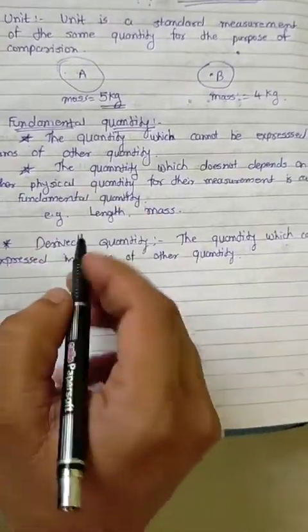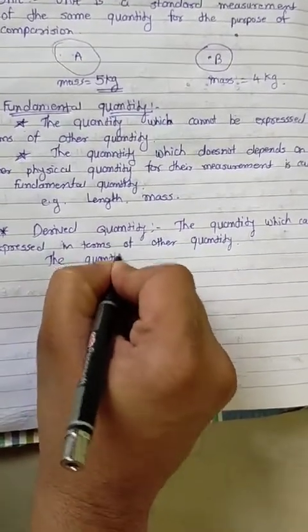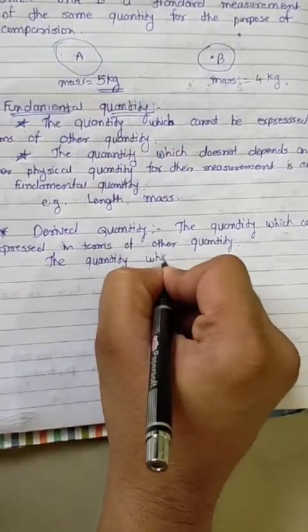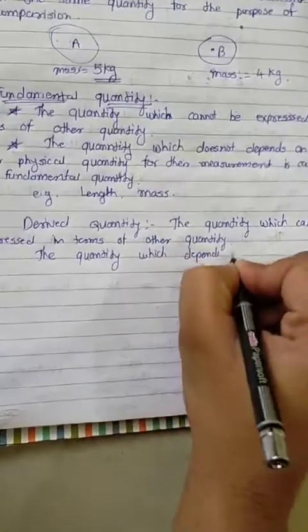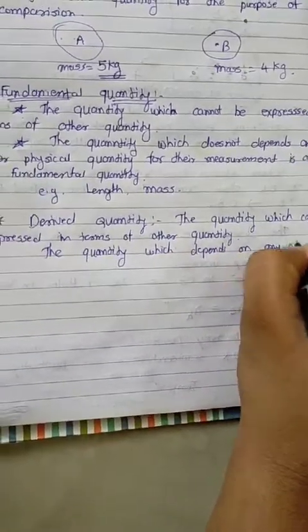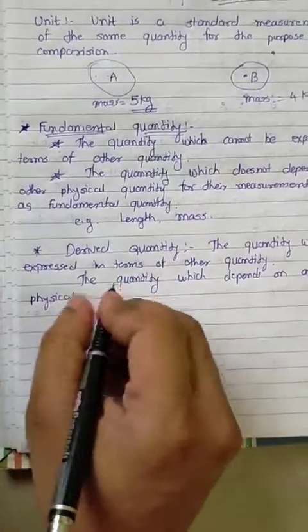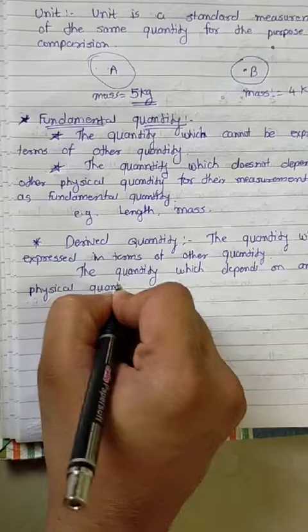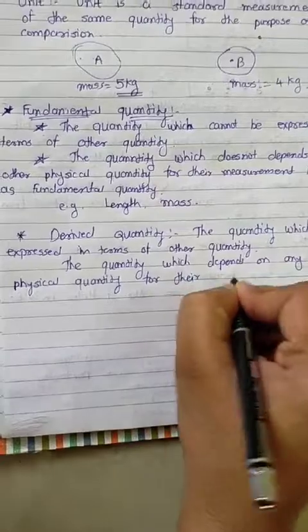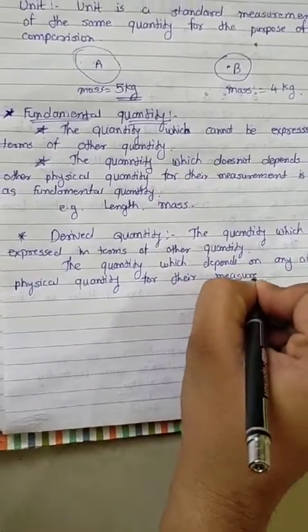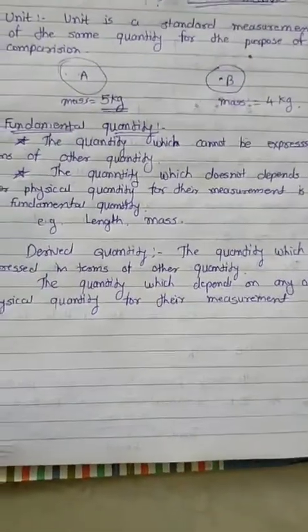And the second definition is the quantity which depends on any other physical quantity for its measurement is called the derived quantity.